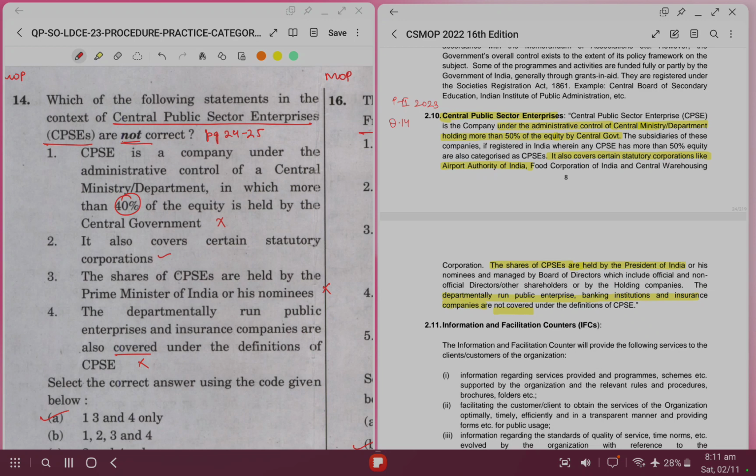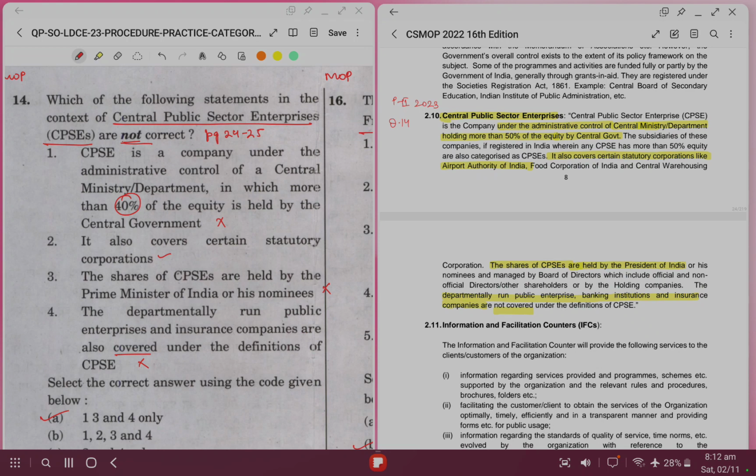It also covers certain statutory corporations. Yes, it definitely covers, and examples are also given like Airport Authority of India, Food Corporation of India, and likewise. The shares of CPSEs are held by Prime Minister of India or his nominees. So here, if you have read polity or if you have a general idea of our constitution and government setup, generally all these decisions are made or ownership is of President or his nominees. So we can read that shares of CPSEs are held by President of India or his nominees.